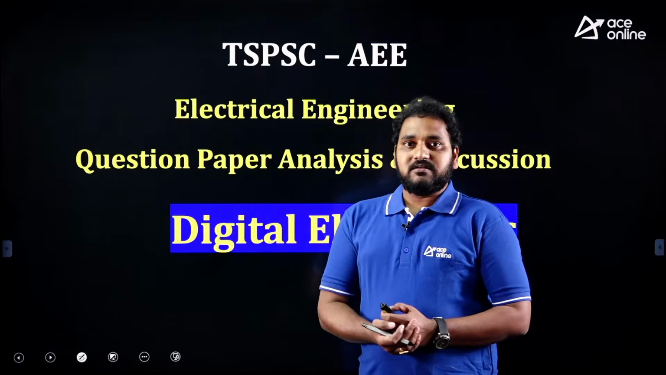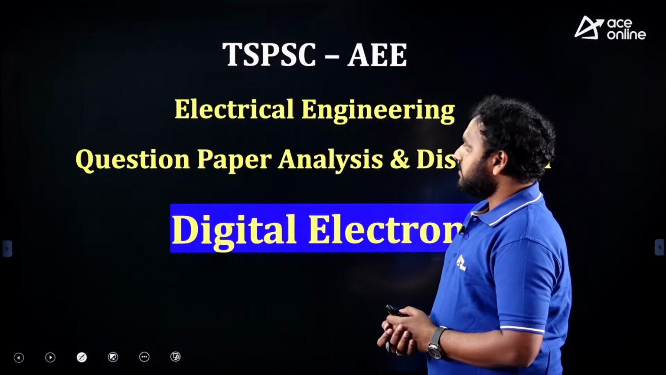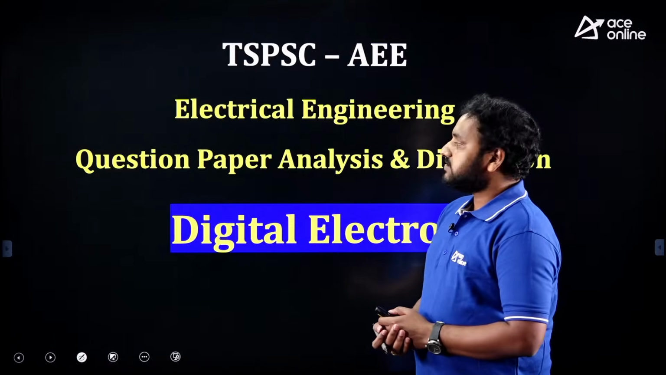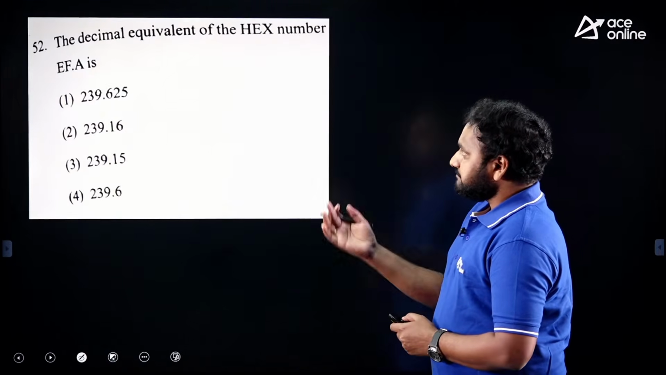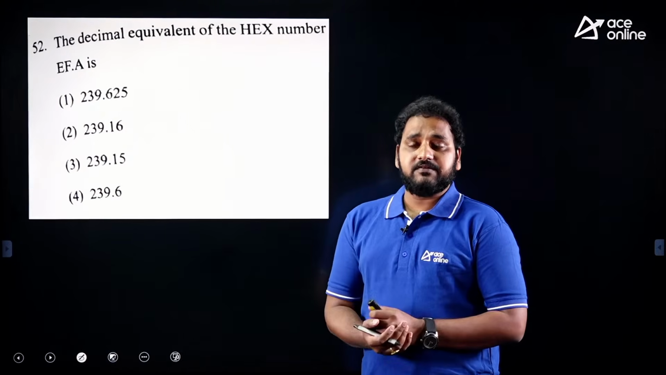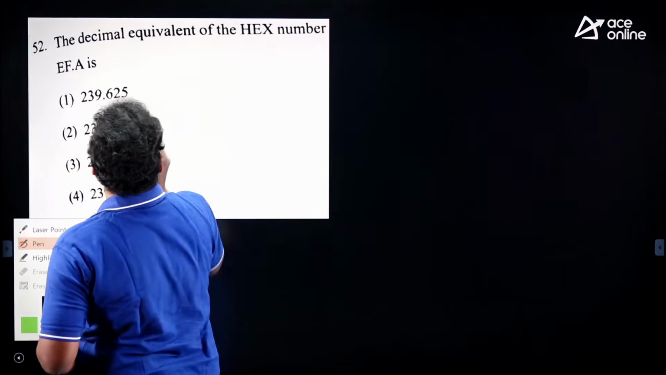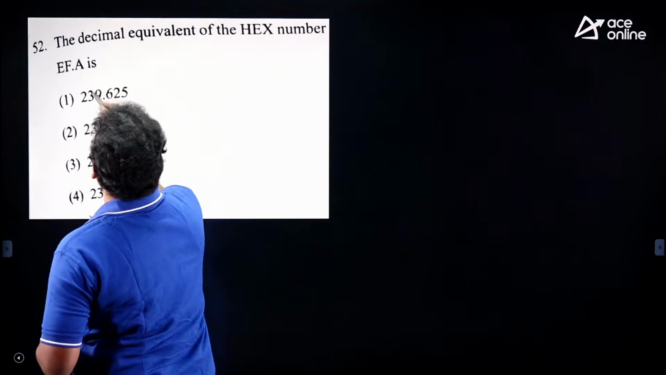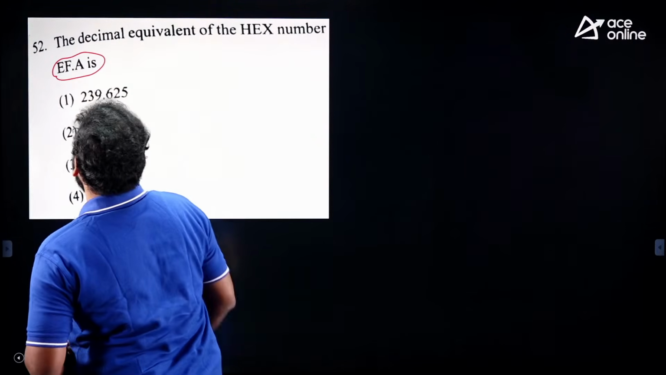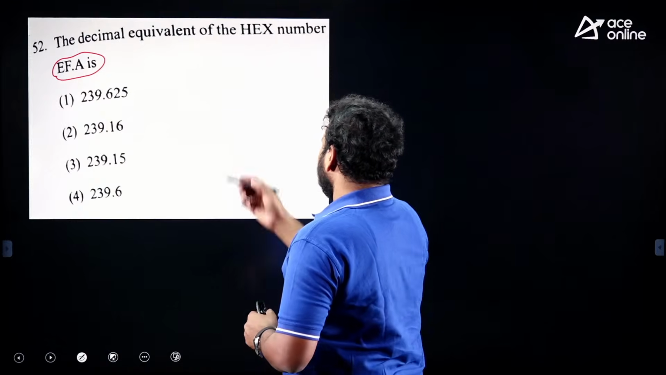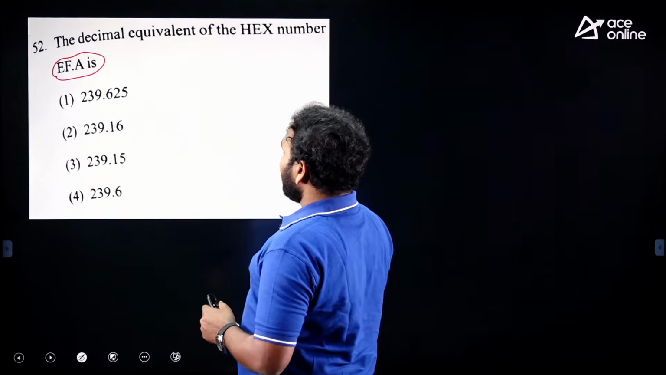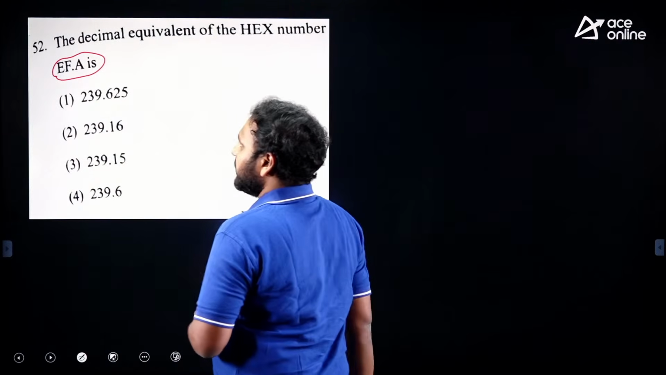Friends, coming to the discussion on digital electronics. Actually, 8 questions are given from digital logic design and all the questions are at a very basic level. This is a direct conversion from hexadecimal. EF.A is a hexadecimal number. We need to convert it into the equivalent decimal value, right?